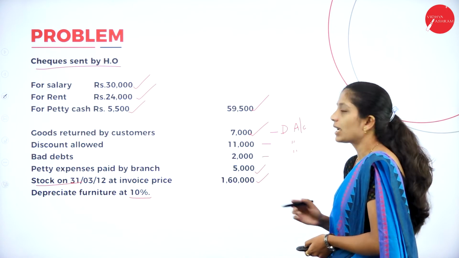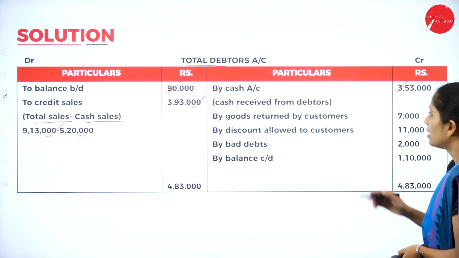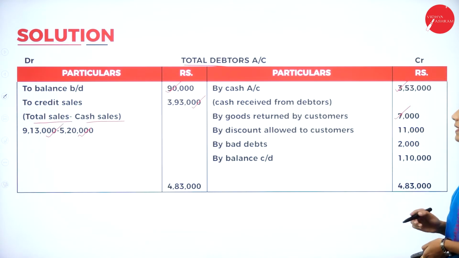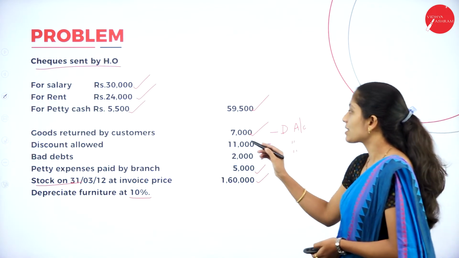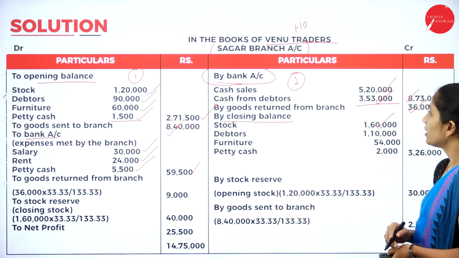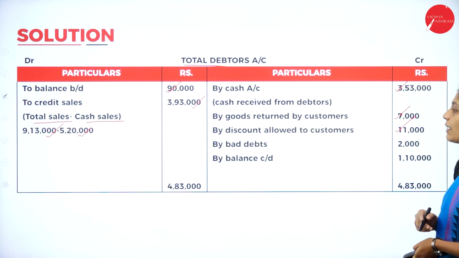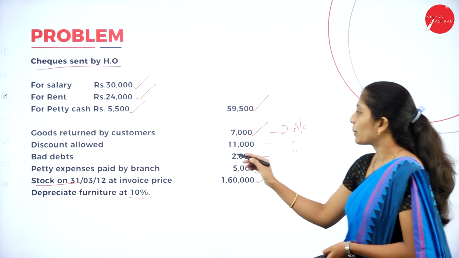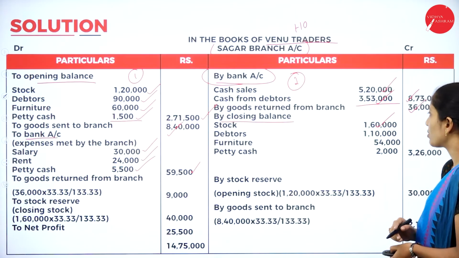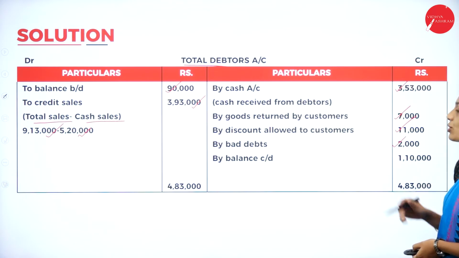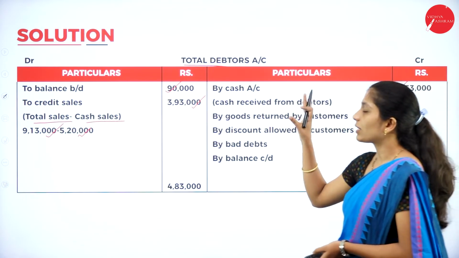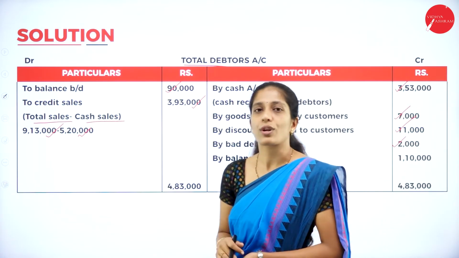That is goods returned by customer 7,000. Next we are having discount allowed 11,000. Next we are having bad debts also, how much? 2,000. So by bad debts 2,000. So we are done with recording all the items relating to total debtors account.